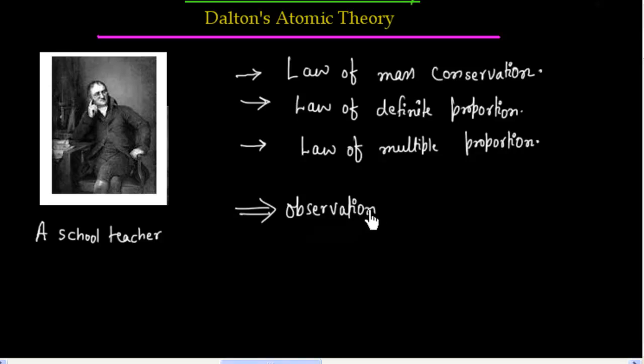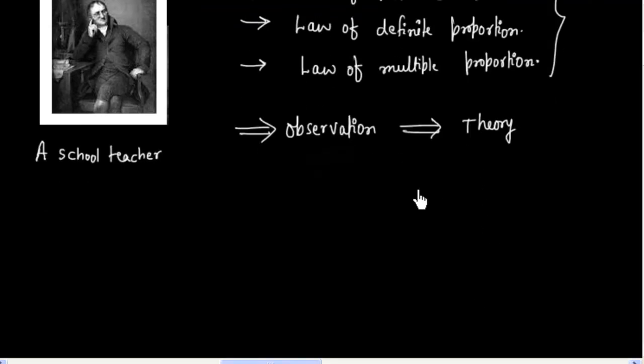he tried to make a theory. Important point: these observations, that is mass conservation, definite proportion, multiple proportion, are macroscopic observations.